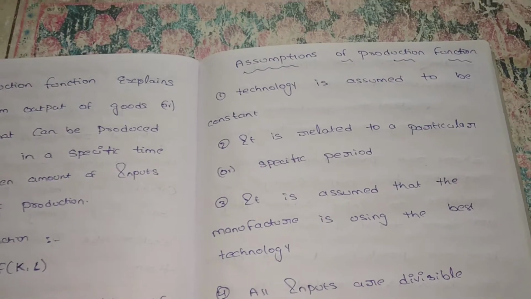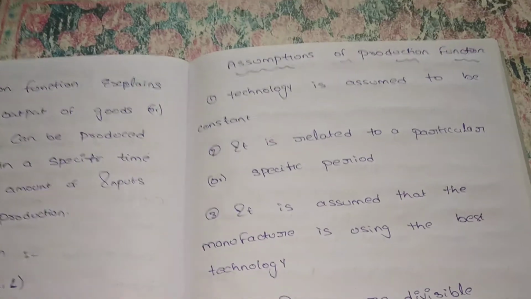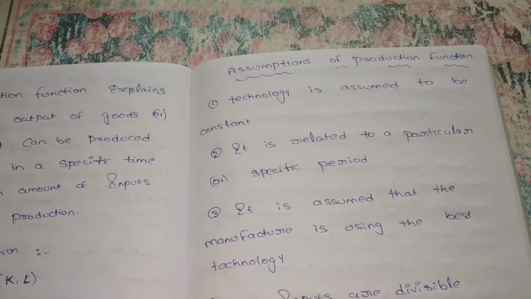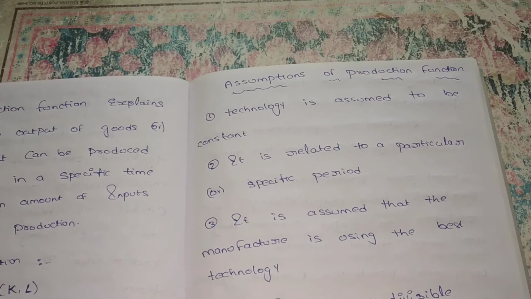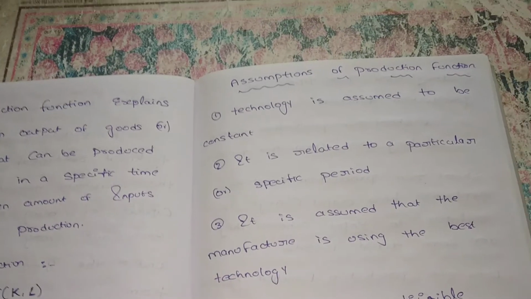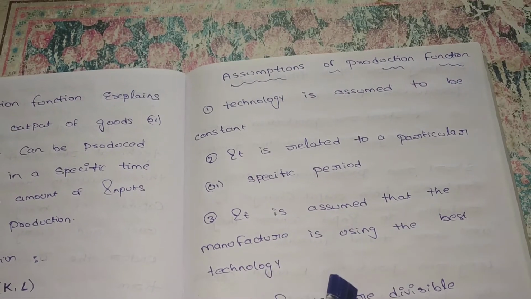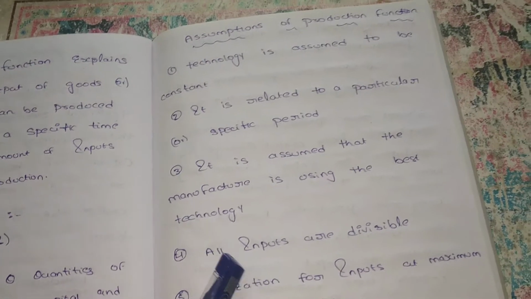Suppose with past technology, I could produce only 10 chocolates in one slide, but now I am producing 50 chocolates because I am using advanced technology. So it is assumed that the manufacturer uses the best technology.